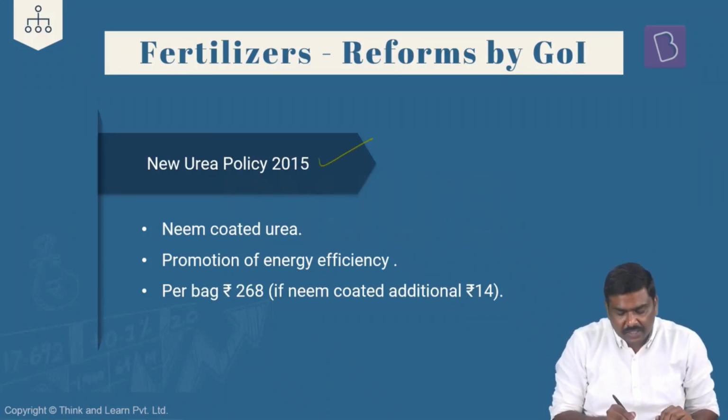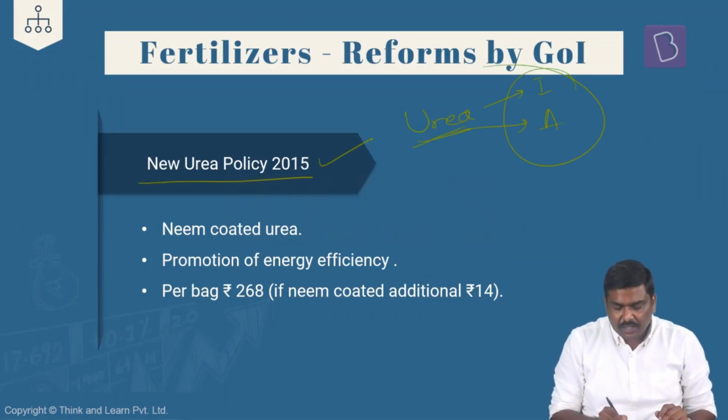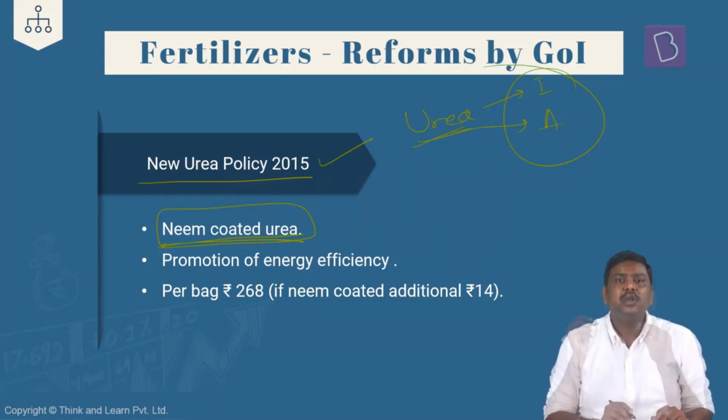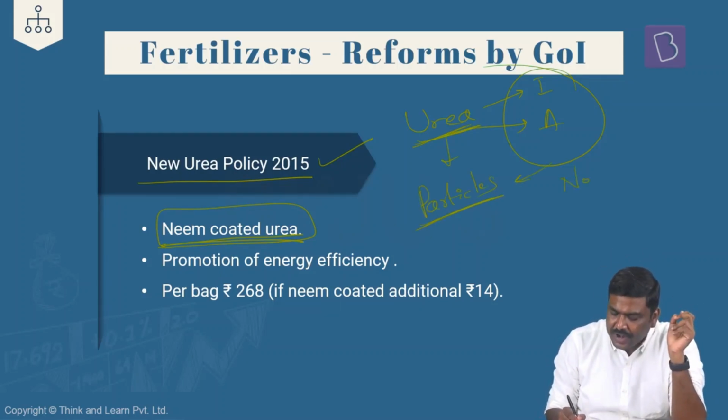Second one, an old reform but even more relevant: the new urea policy of 2015. If you remember, I stated that urea can be used for industrial purposes as well as for agriculture purposes. Now, one of the reforms taken by the government to address this issue was the concept of neem coated urea. If you've seen urea, or for that matter any fertilizer, these are nothing but small, stable particles. On these particles, we apply neem extract. Hence, this is called neem coated urea.